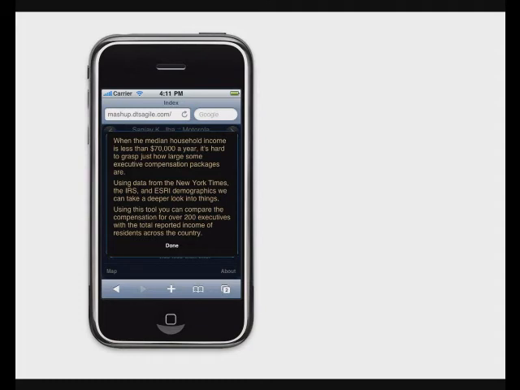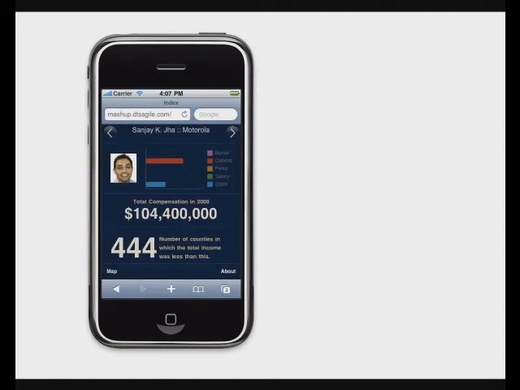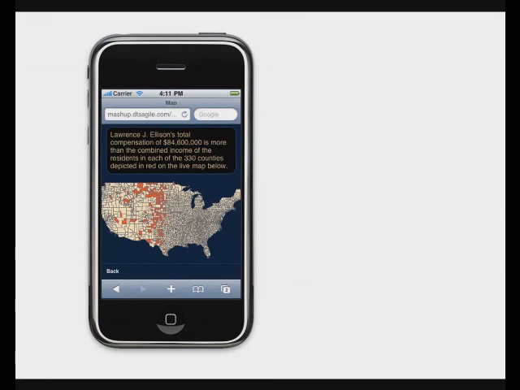You get the little splash screen. Then you can go in, you can start browsing around the executives. Instead of using a Flash chart, of course, that's not compatible with the iPhone, so we're using Google Charts to make those little bar charts. We also have a little map button down at the bottom, and when you hit that, it then goes and brings up that same kind of map that we were showing before, all of the counties that had a total income of less than the executive in question.